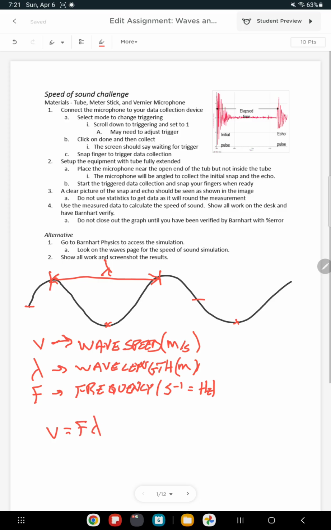Some things stay constant. It depends on the medium, and on what the wave's doing in the medium. So we'll do same medium and changing medium.